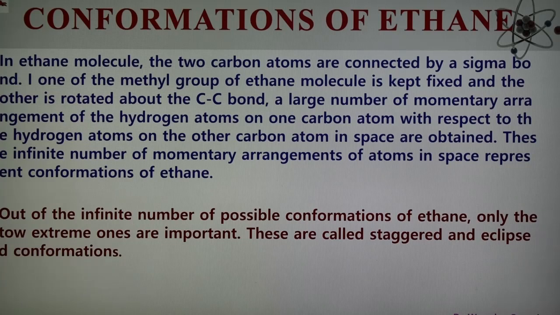In the case of ethane, the formula is CH3CH3. There is a carbon-carbon single bond. One CH3 we have to fix, and in the other CH3, where three hydrogens are there, we rotate and get different arrangements. These momentary arrangements of the atoms in space are known as the conformations of ethane.